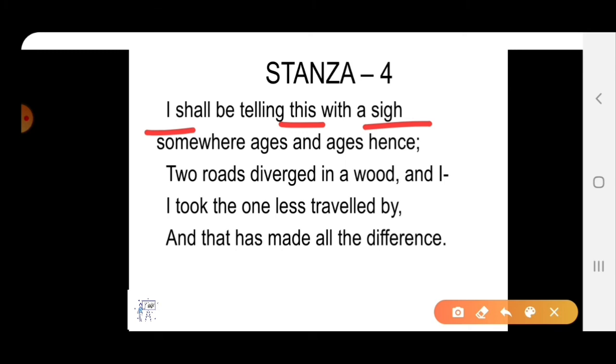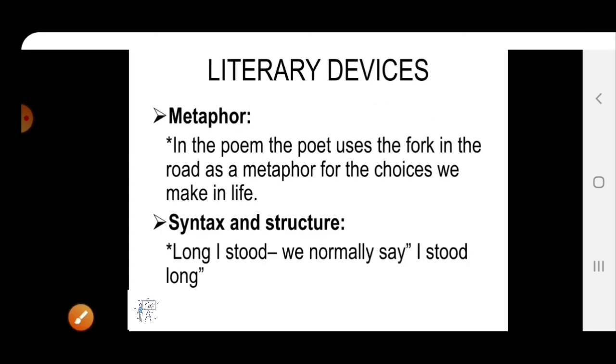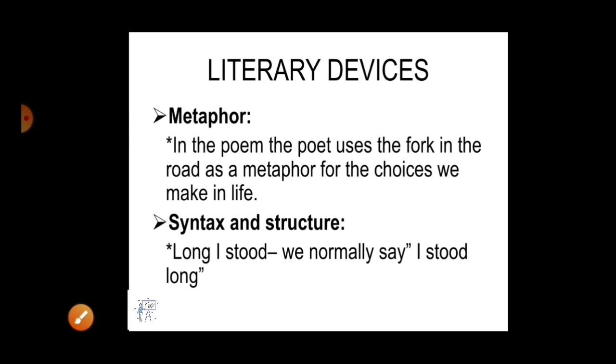It means the poet shall be telling about his experience or his choice with the sense of regret. Ages and ages hence means many years from now onwards, he will be telling with a sigh or with a sense of regret that out of the two diverged roads, he took the one less travelled road, right? And he was not satisfied with his choice. He was not happy because his choice did not get a satisfactory result, and this had made all the difference in his life, right?